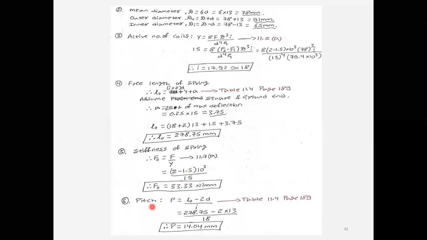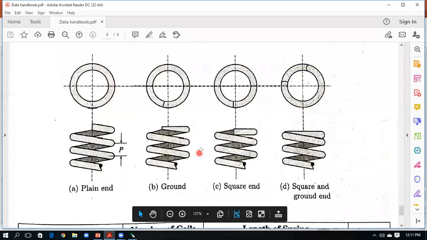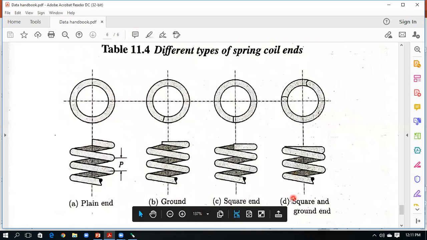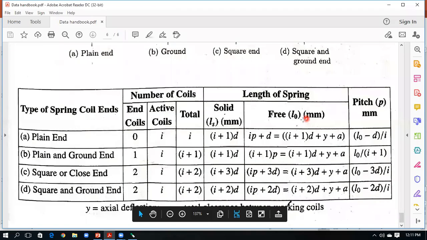After calculating that, for the pitch formula you have to take it from Table 11.4, page number 189. If you have not seen that, I will show it, but you should be familiar with the data book, otherwise it will be difficult. Yes, here you can see this is Table 11.4, different types of spring. These are the four end conditions. In this case, I assume square and ground end. Here you can see that it is a square and ground end. In this case, the free length formula I have taken is L0 = p i + 2d + y + a. From this I calculated the free length L0.